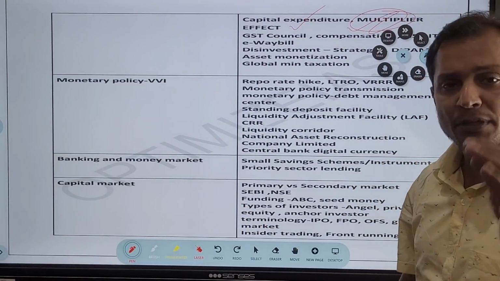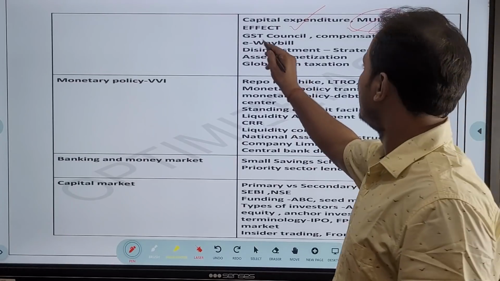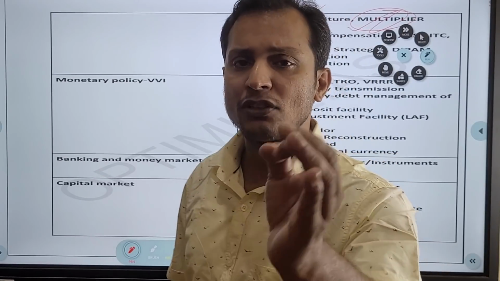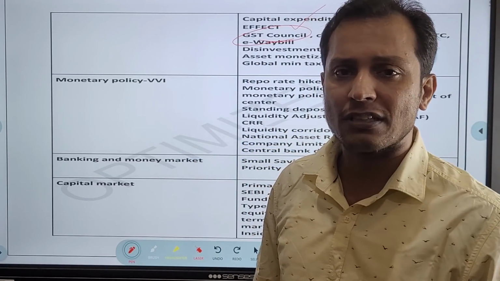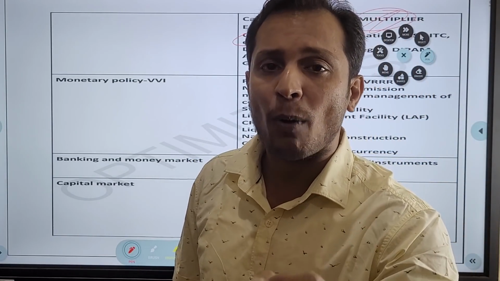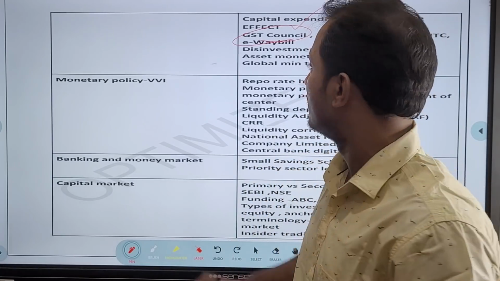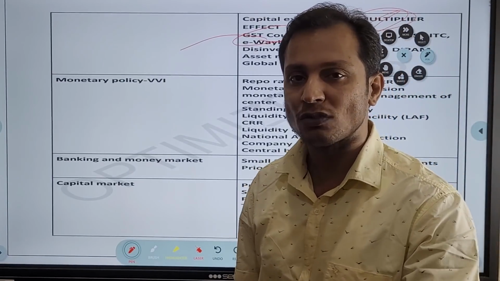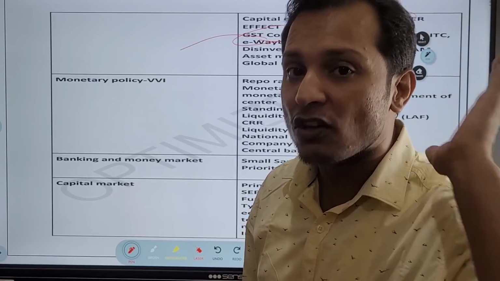Very important. Coming to the indirect taxes, guys, GST Council. Recently, the Honorable Supreme Court has observed something on the GST Council, that GST Council recommendations are not binding. They are recommendatory in nature. So this is very important. The GST Council is a constitutional body under Article 279A of the Constitution.